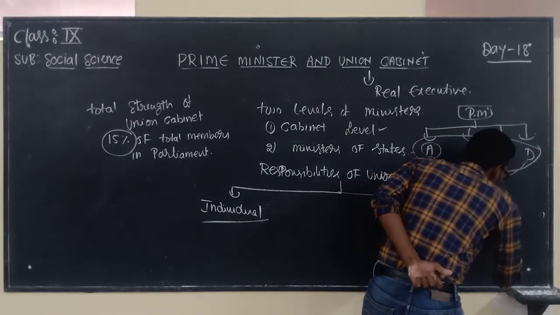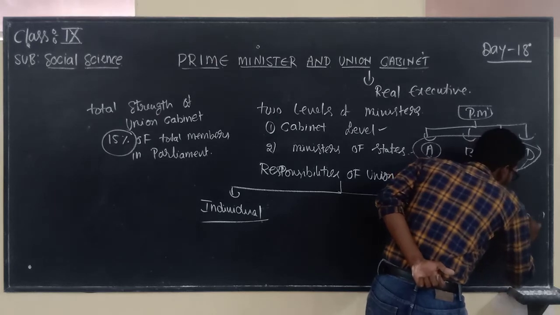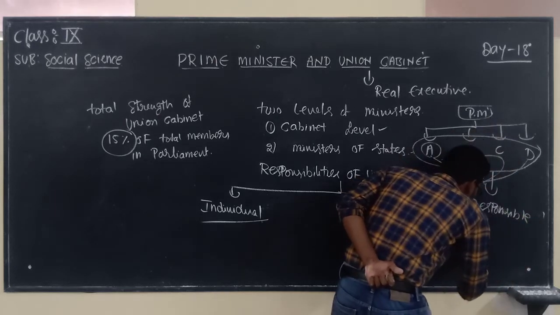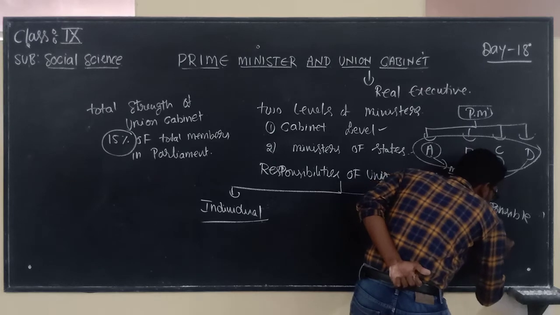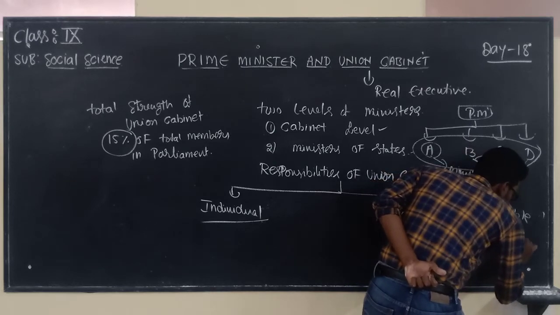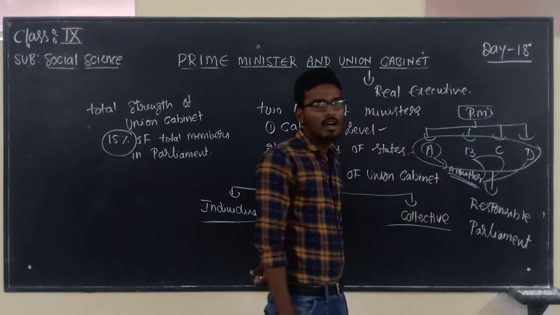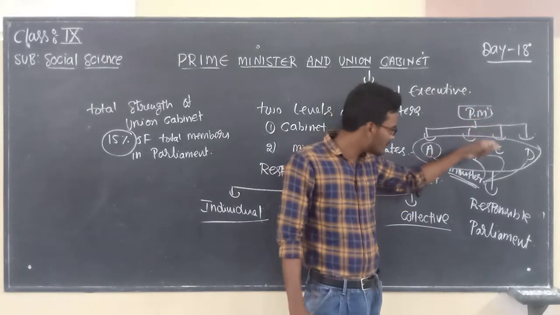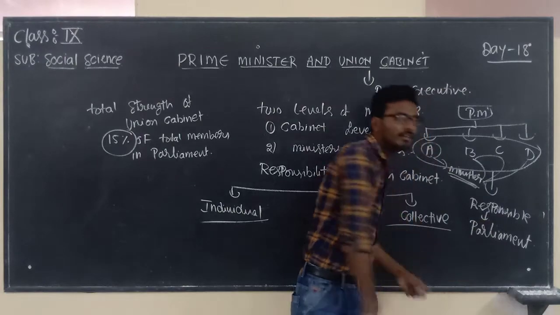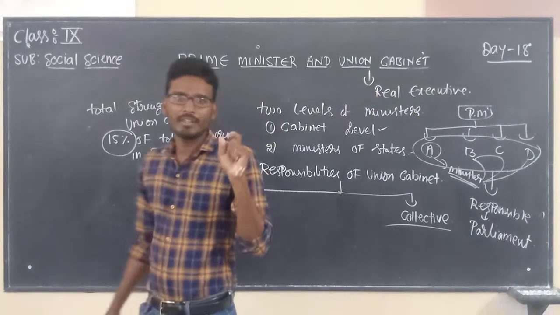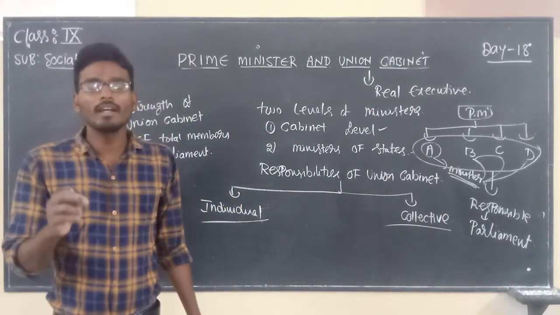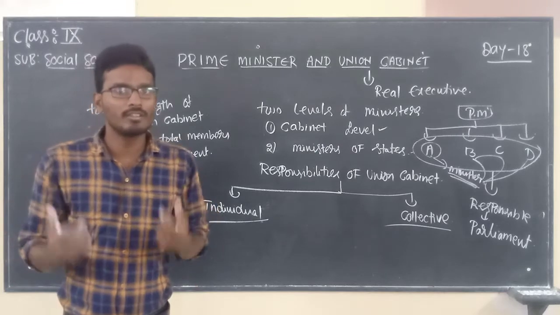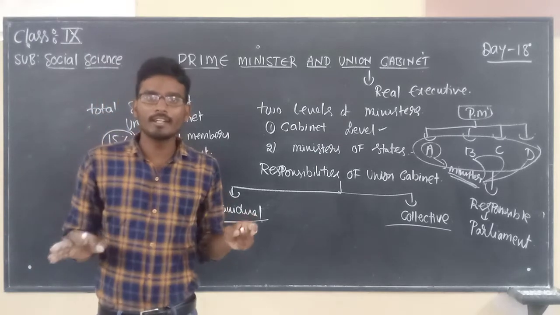They are collectively responsible. Collectively responsible towards what? Towards parliament. All the ministers in the cabinet are collectively responsible towards parliament. That is the reason why Lok Sabha is going to dissolve. Rajya Sabha won't get dissolved.